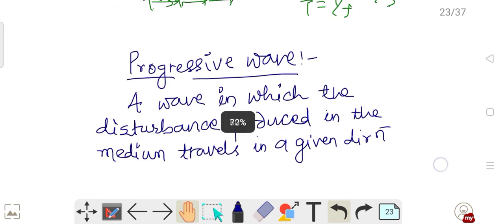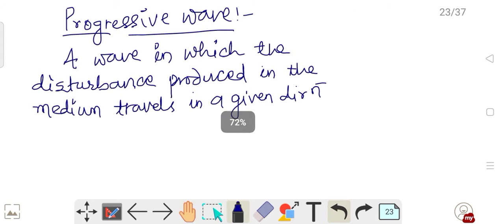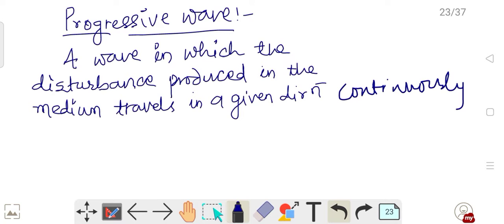Just note down the definition, I will explain to you. Continuously without any damping and obstruction.